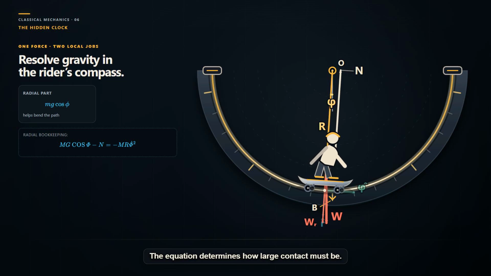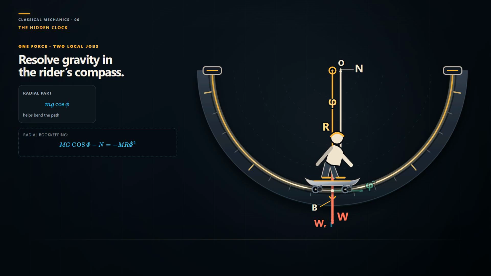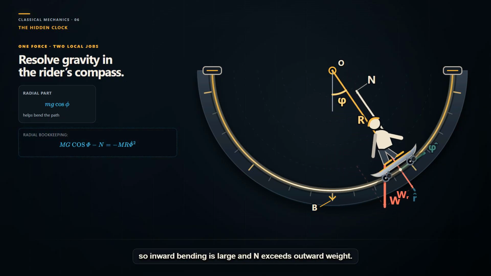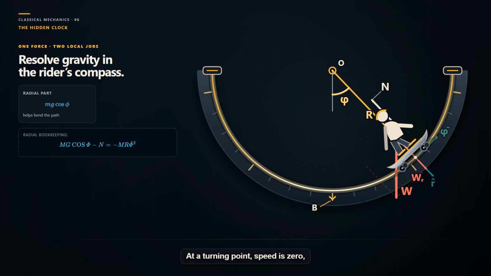The equation determines how large contact must be. At the bottom, speed is greatest, so inward bending is large and N exceeds outward weight. At a turning point, speed is 0, so radial acceleration vanishes. Yet the board turns around. The radial job is not our answer.